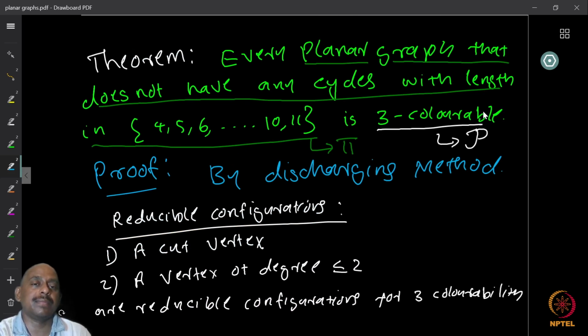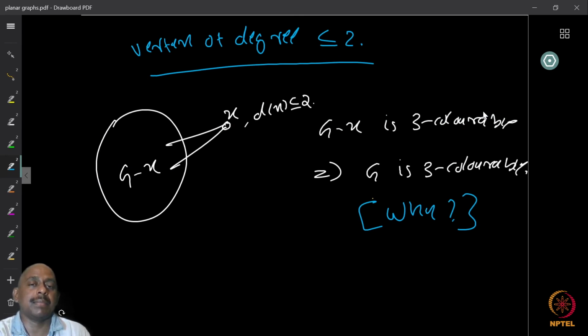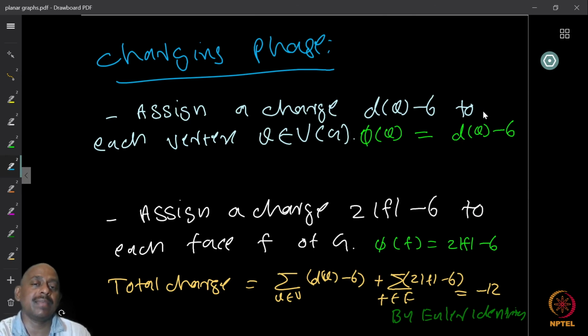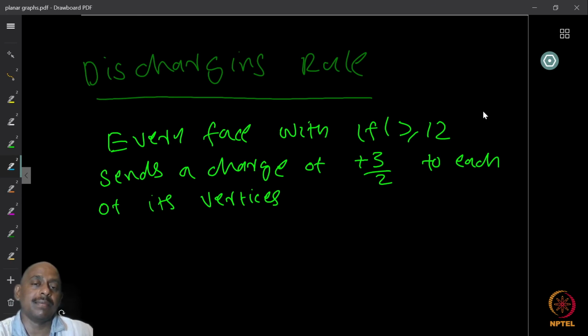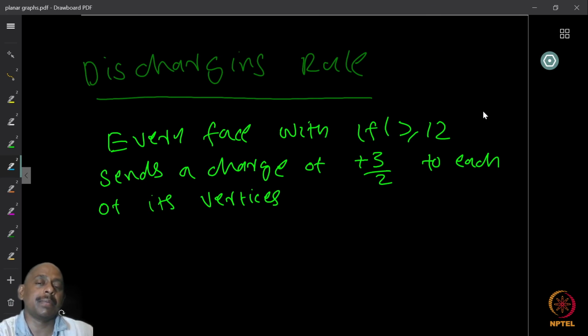And to show this, we do the discharging, and the discharging is by giving some initial charges. This initial charging will depend on what we do with the discharging phase. Now the discharging phase depends on what we want to actually show, right? So depending on the type of property that we want to show, we have to design the rules of moving around the charges. And once this